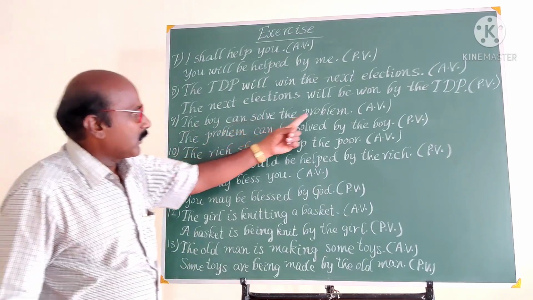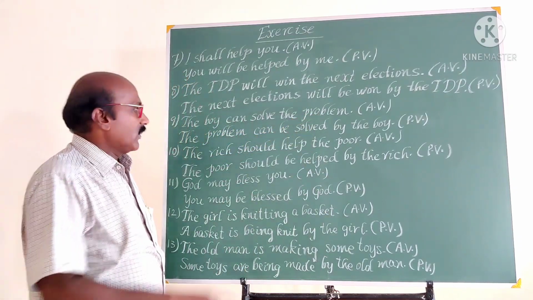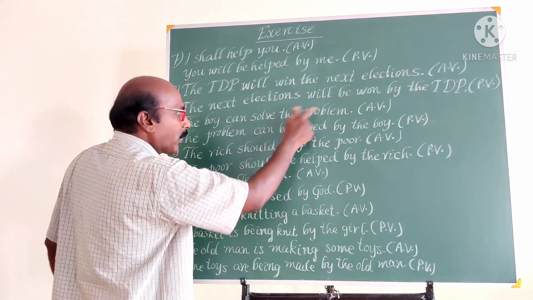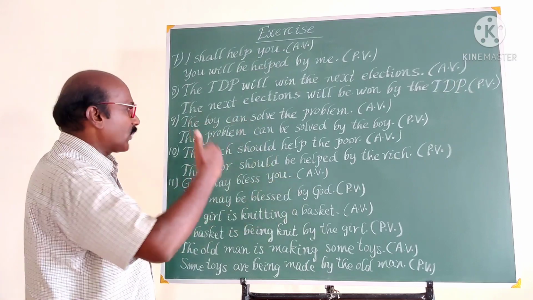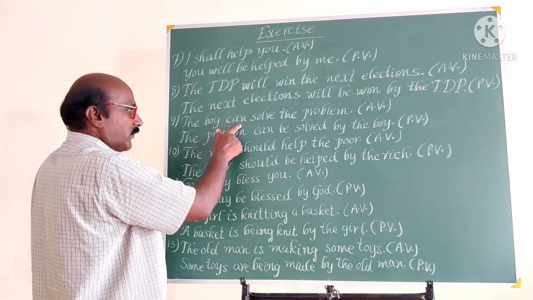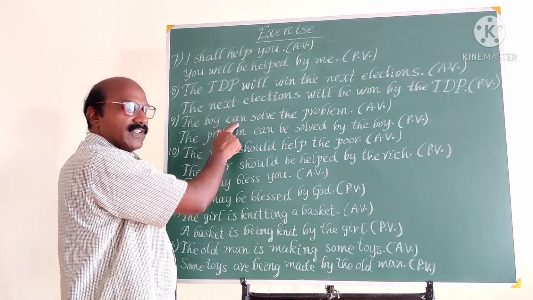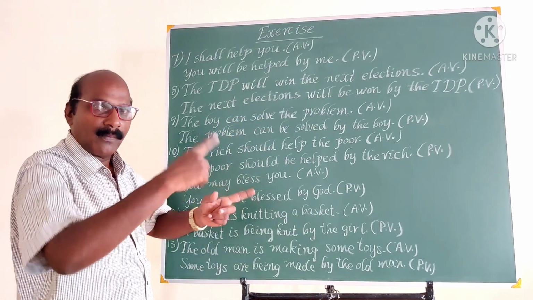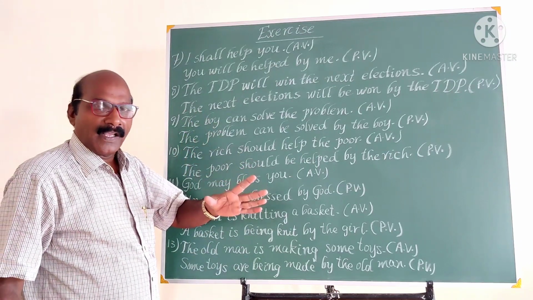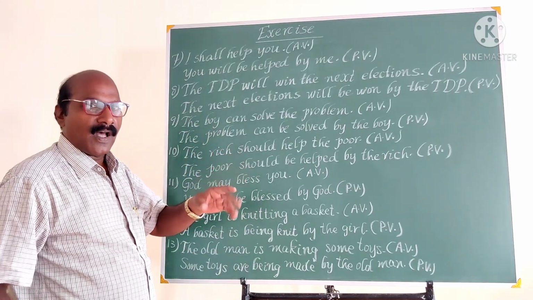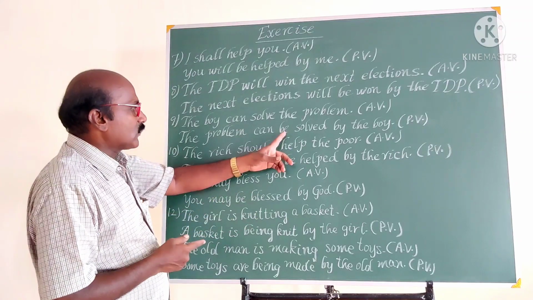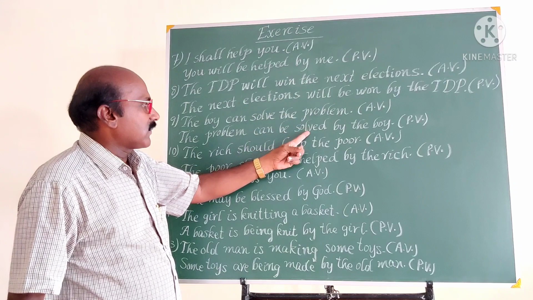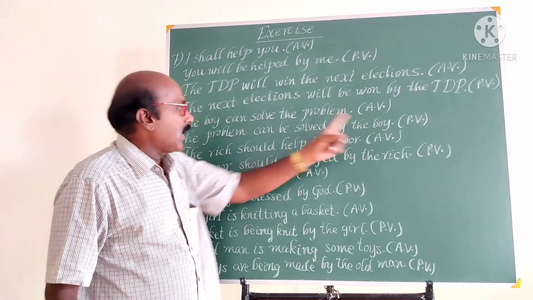Next example. The boy can solve the problem. Active voice. The boy is the subject, can solve is the verb, the problem is the object. Object becomes subject, the problem. If can is there, use can be. Could is there, could be. May is there, may be. Might is there, might be. Must is there, must be. If you find a simple future or future tense, use the suitable be form of be. The problem can be, then V3, solved by the boy.